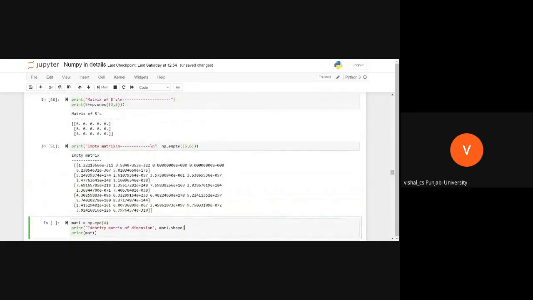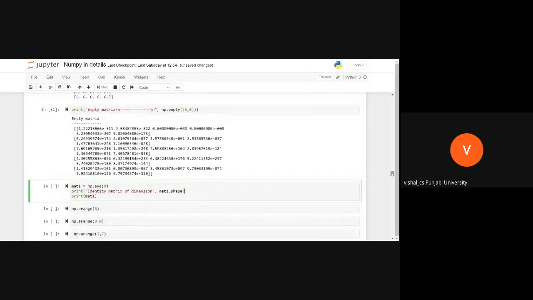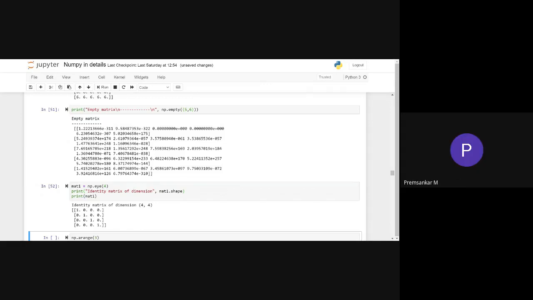Now that is numpy.identity, np.eye. What is this function used for? Have you ever heard of the identity matrix? The diagonal elements are ones. What is the property of this identity matrix? Why is it known as an identity matrix?